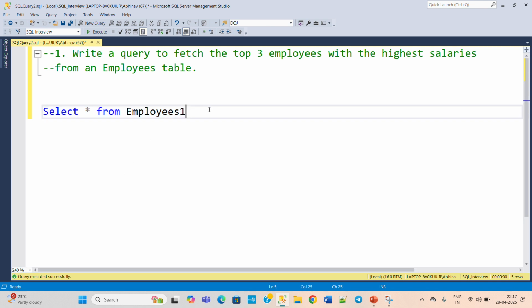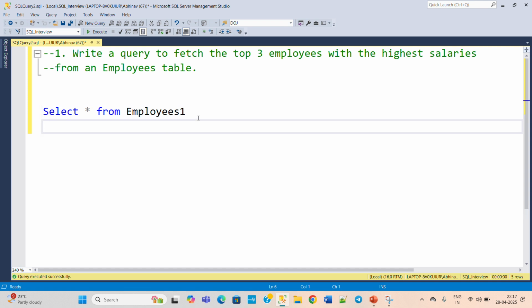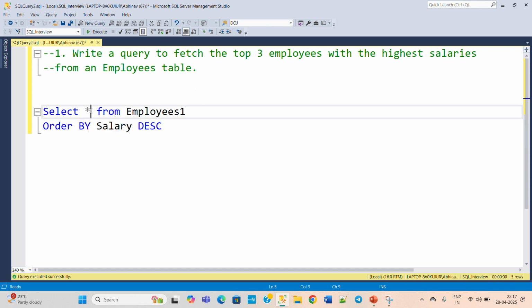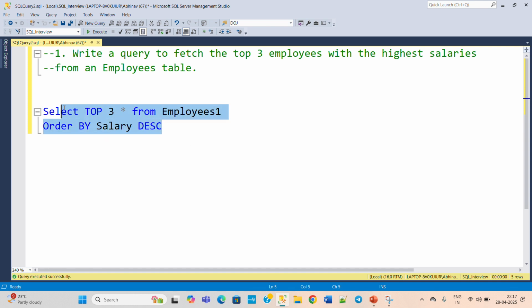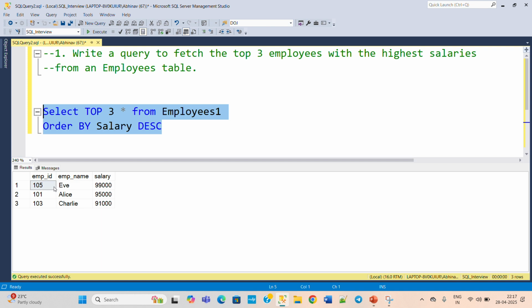The query for this will be select star from employees, and then we need to put order by salary in descending order, because we need the top 3 employees with the highest salary. Instead of star, we need to write select top 3 star from the employees table, order by salary descending. Now execute this, and this is the final query that you need to provide to the interviewer for this question. You can see here we have the top 3 salaries. Now move on to the next question.